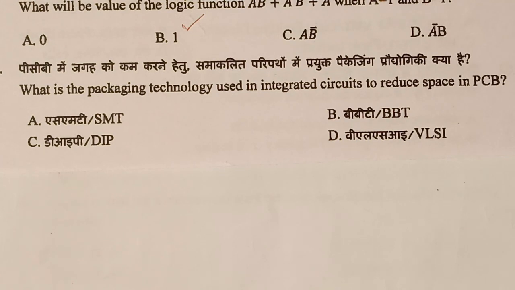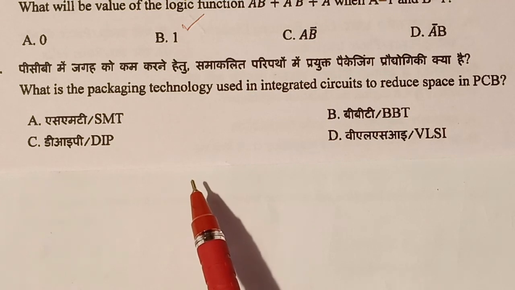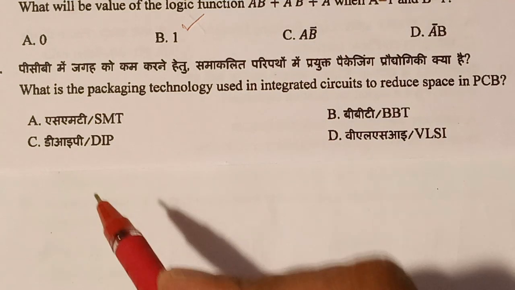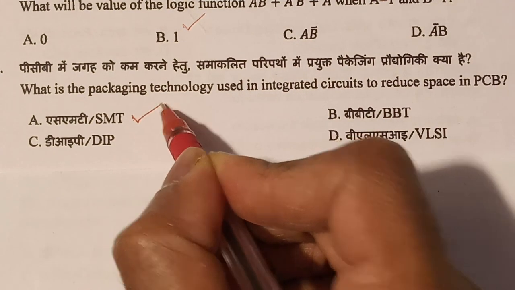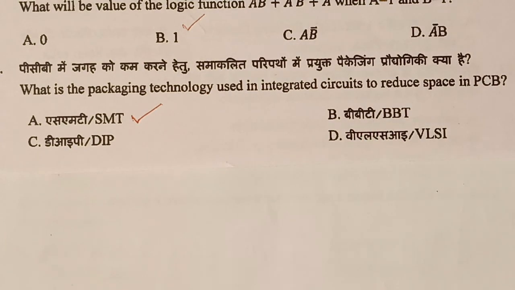So in the PCB we have to mount many components. So nowadays we can see that PCB can accommodate more components. What is the component we see in the PCB? It is the SMT. So the answer is SMT. So the SMT packaging, that is surface mount technology, reduces the space occupied by components on PCB. So we'll go to the next question.